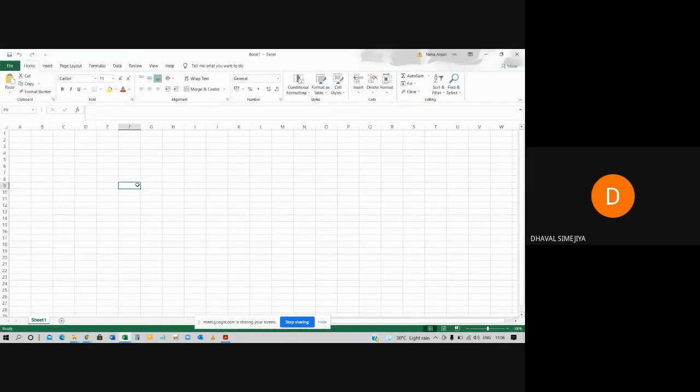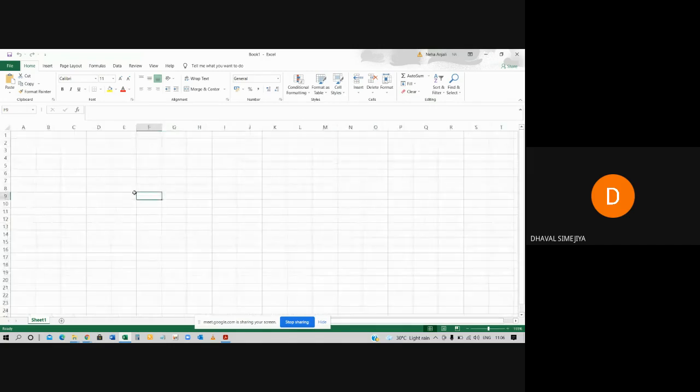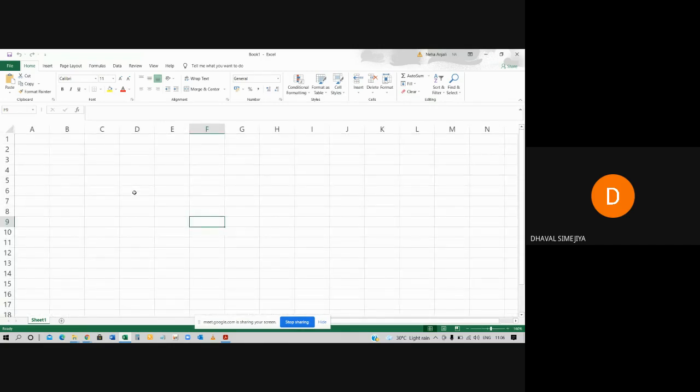In short form, we can write resident and ordinarily resident as ROR. How it will be computed, we will discuss later. Right now, just understand the term.